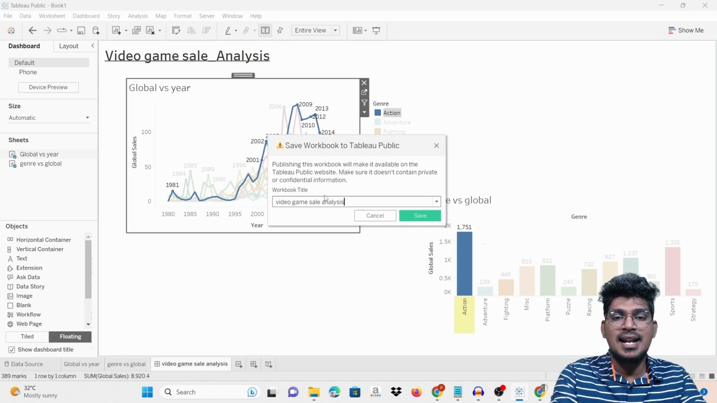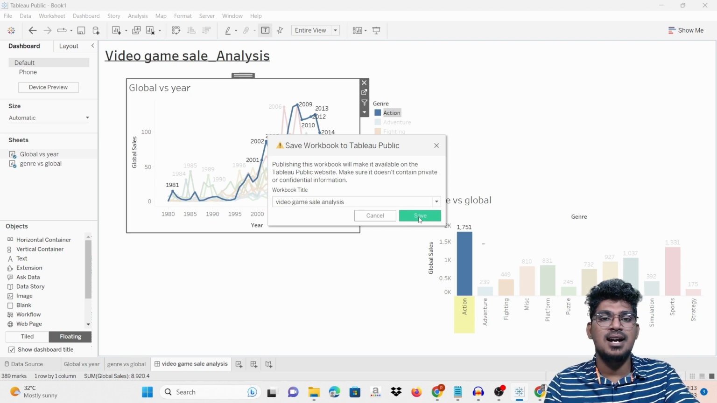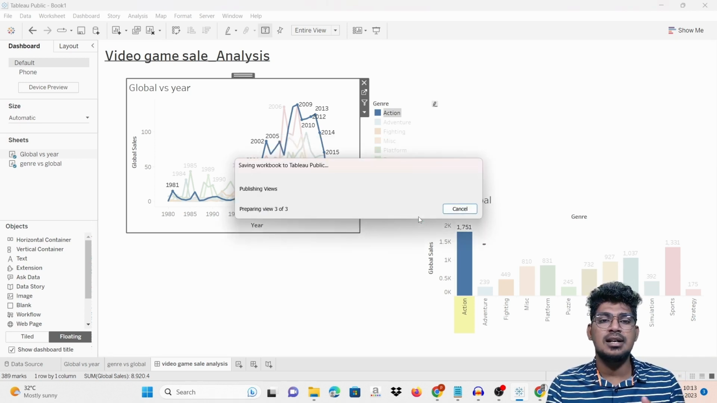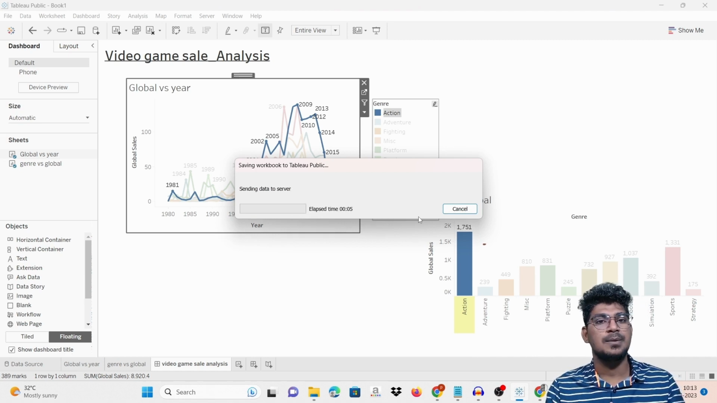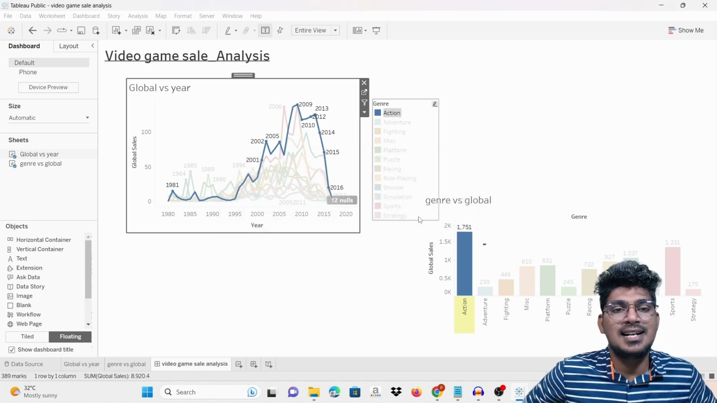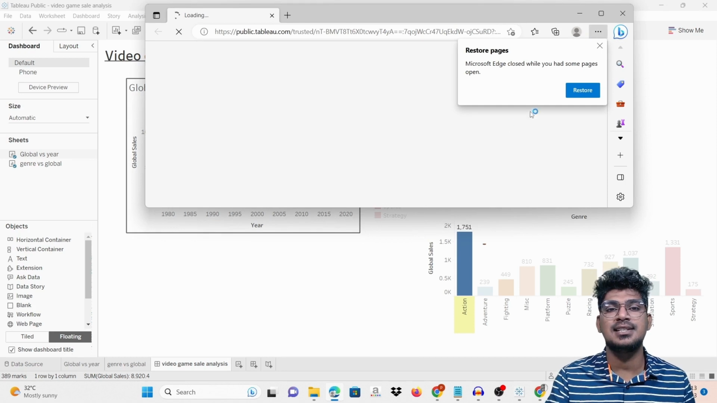Like this, you can save your file. It is not saved in your system. It is saved in the Tableau account. Okay, right. So I hope you understand how to create these particular things.